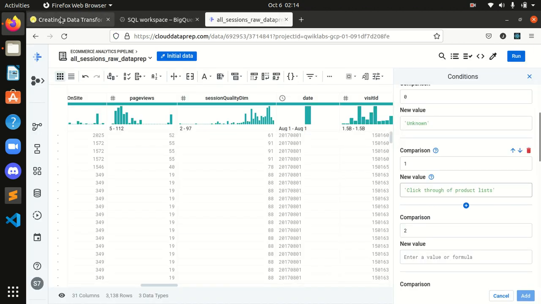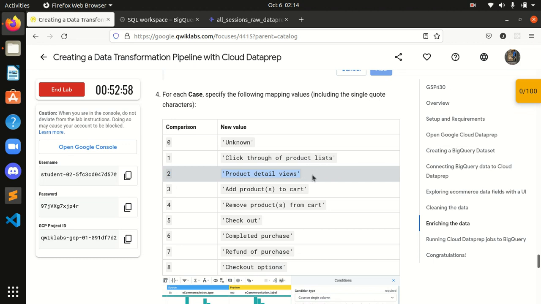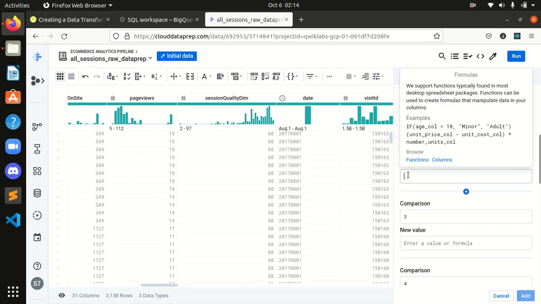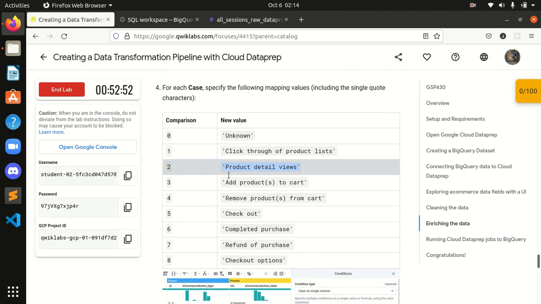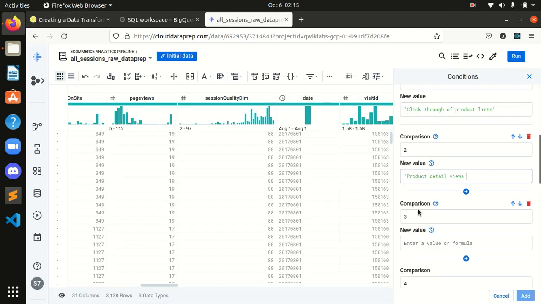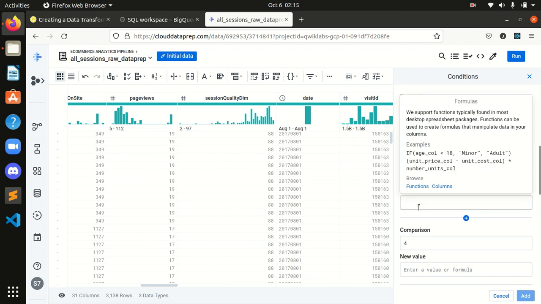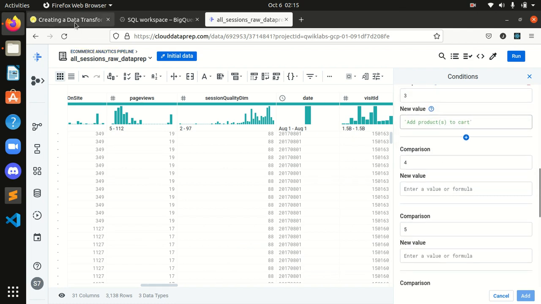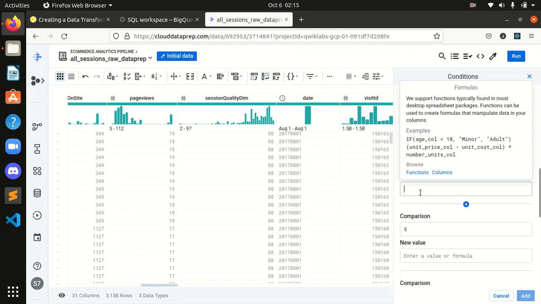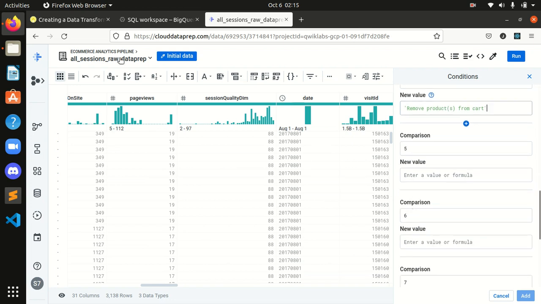Now it's 1, and after that, in the first part, I will copy this and paste it over there. In the second part, I will copy this and paste it over here. In the third part, I will copy this and paste it over here. In the fourth part, I will paste it over here.